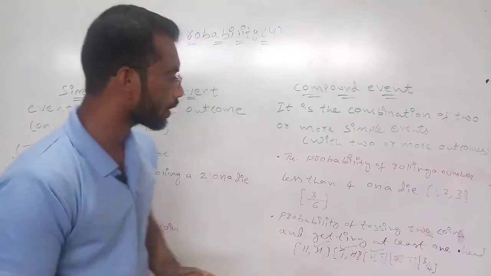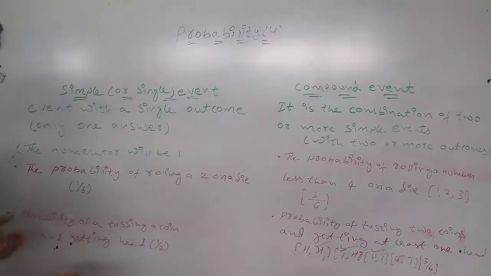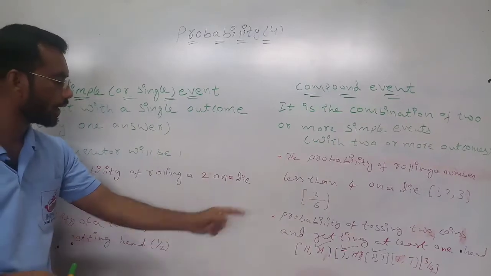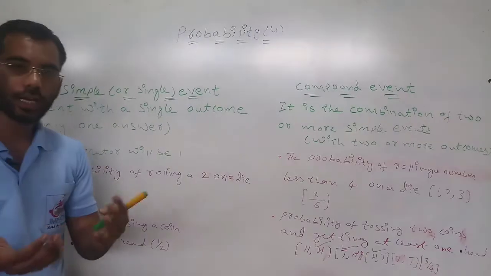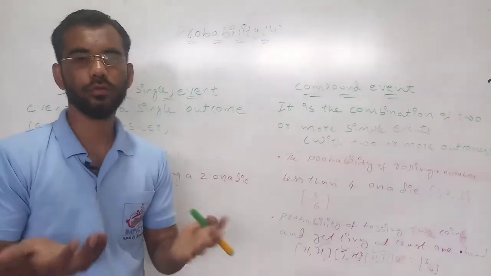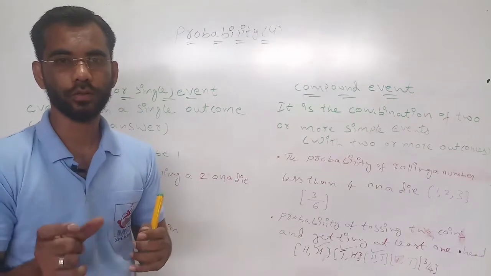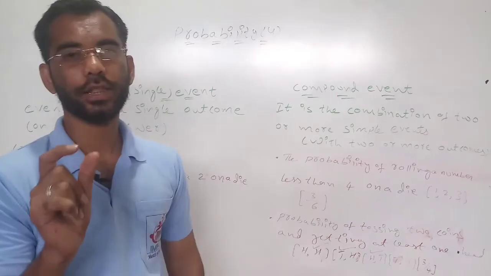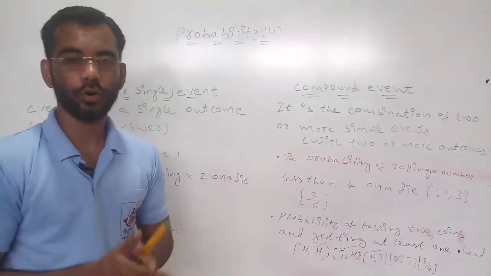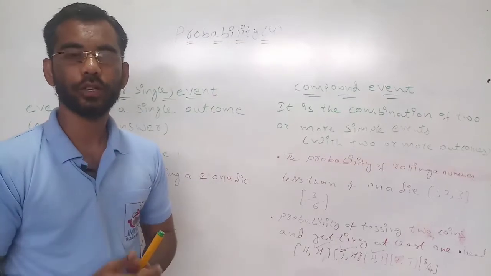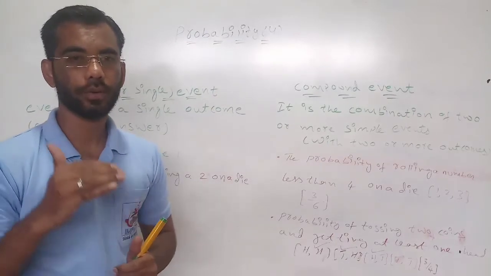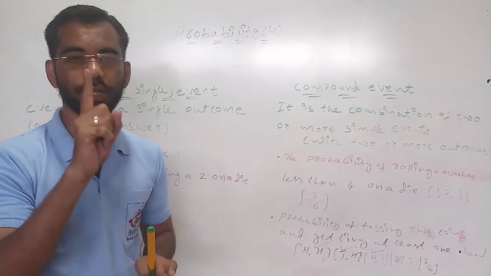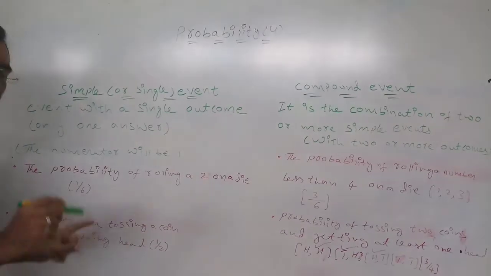Now we will check with an example: the probability of rolling a number on a die. If you take a die, you used to play Ludo. With Ludo you will find a cubical object called a die. If you roll a die and throw, what will be the probability of getting the number 3? How many 3s are present on it? Only one 3, that is 1 out of how many? 6.